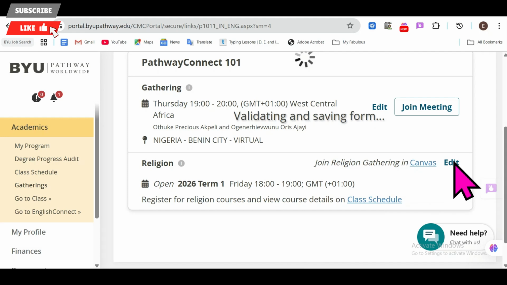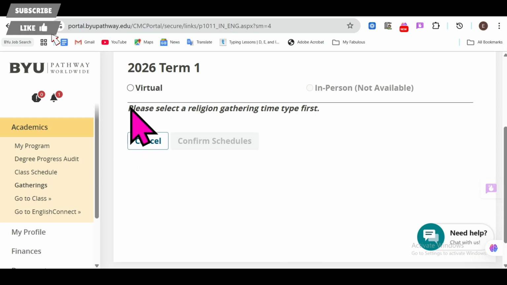So I've clicked on edit to edit this gathering time, because here she did get the problem. So I've clicked on edit. Let's see if we can get other times to register this person. And we could finish, make the thing load, we could see. It's virtual and in-person.